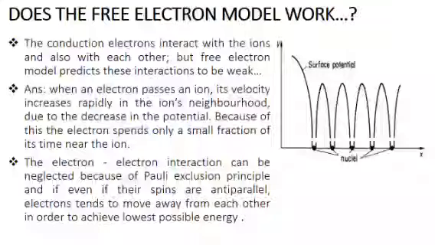There is no satisfactory explanation for electron-electron interaction to be weak in the Drude model. After that, the quantum free electron model explains that because of the Pauli exclusion principle, electron-electron interaction can be neglected. Even if the spins are anti-parallel, electrons tend to move away from each other in order to achieve the lowest possible energy.